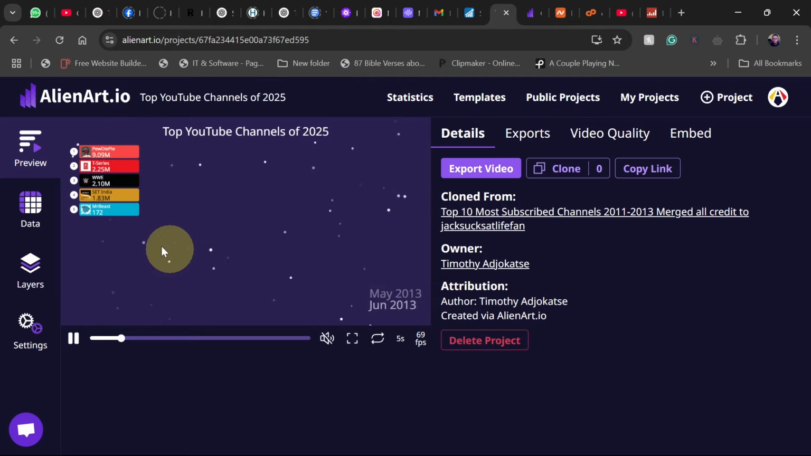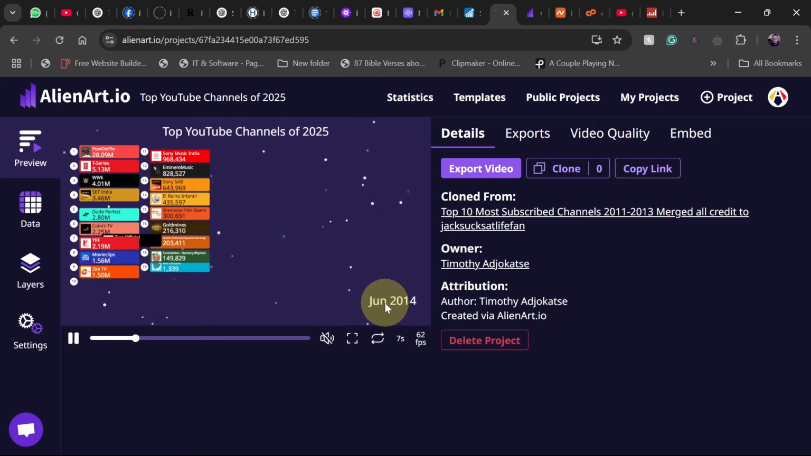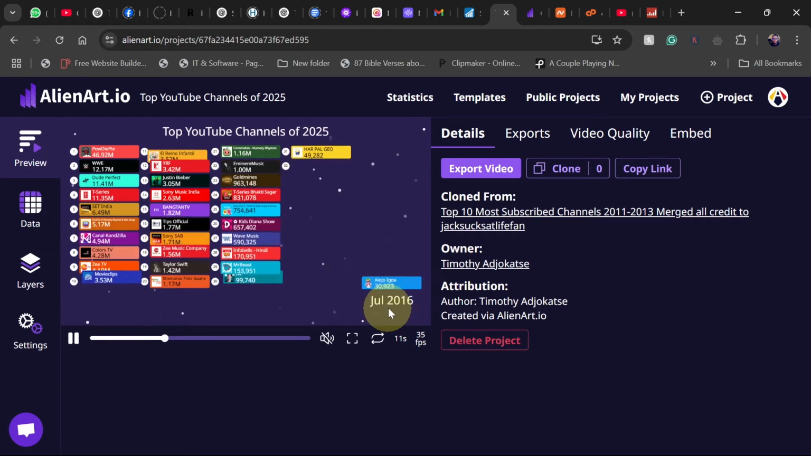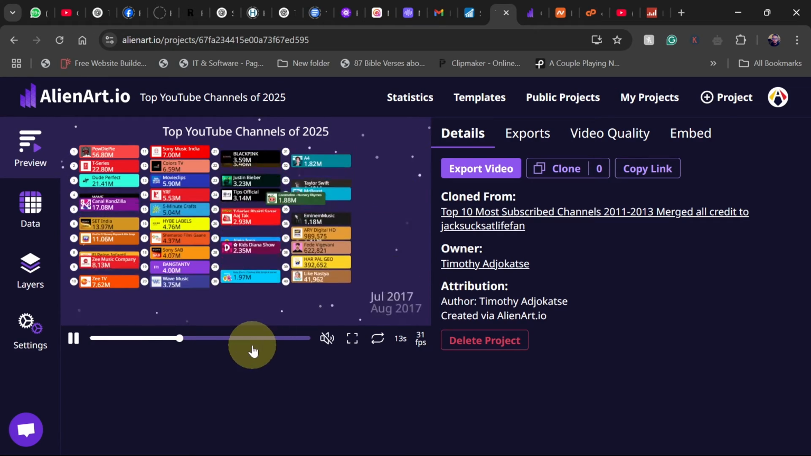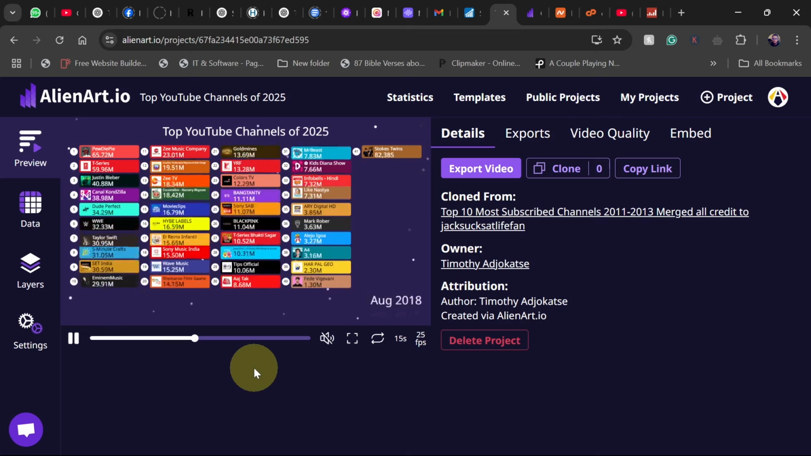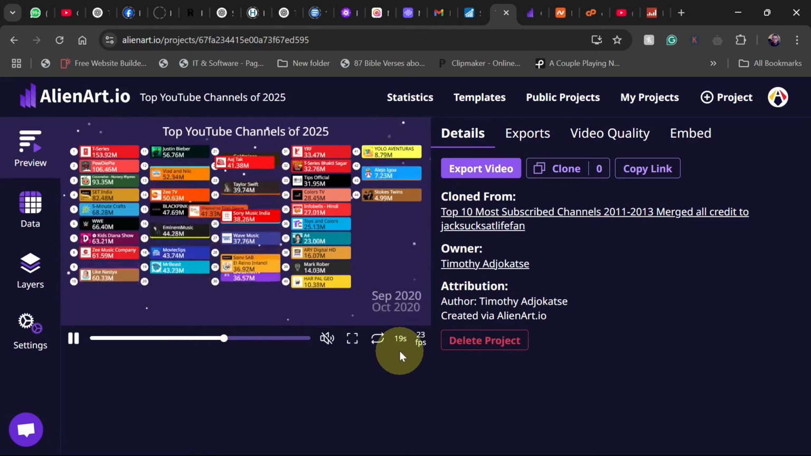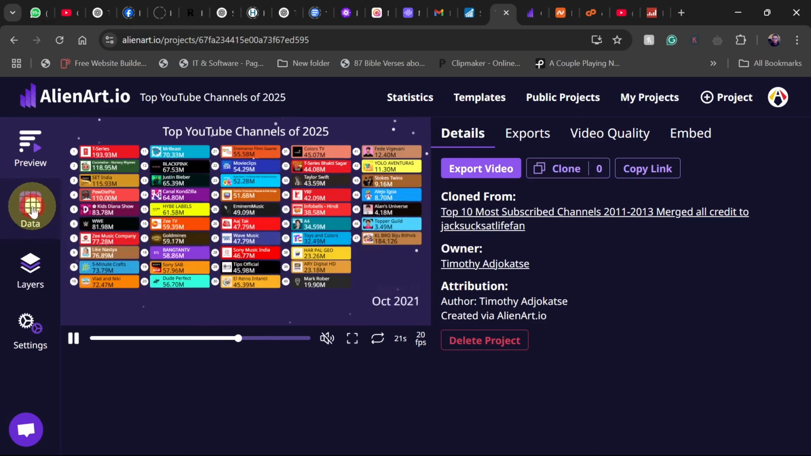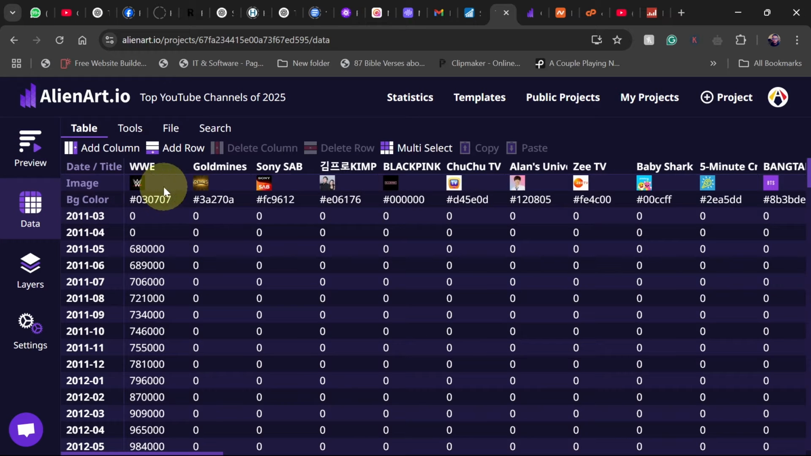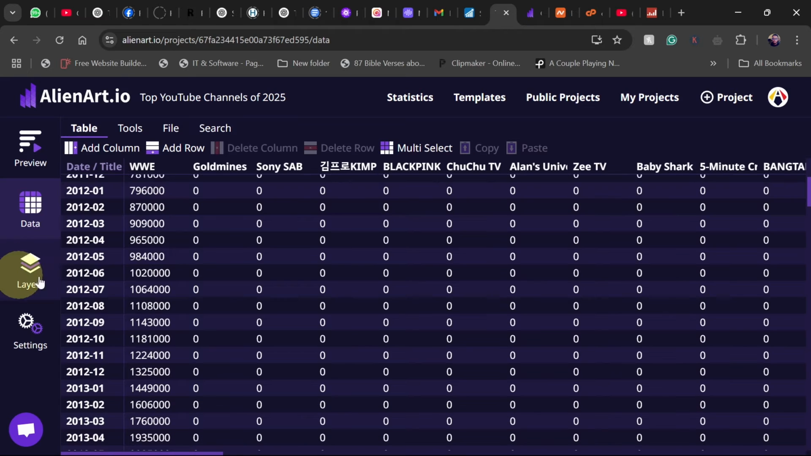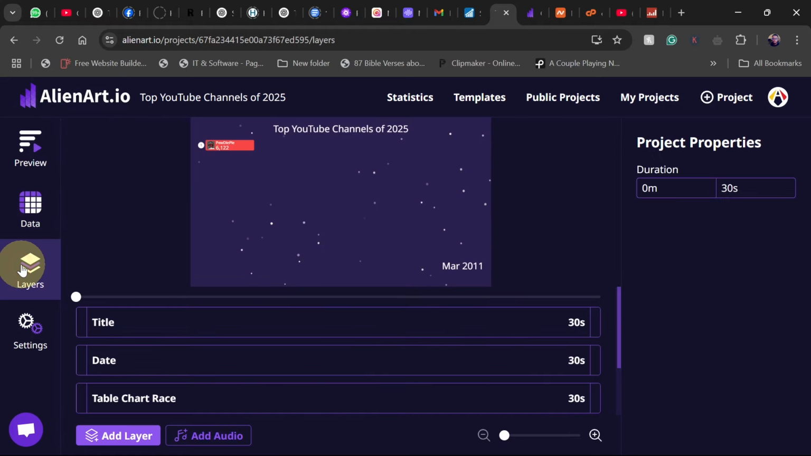And there you have it. You can see how this data is being populated, and it's going to generate the year over here for me all the way up to 2025. So this is basically the preview of how this data is going to look like. But what you need to do is, this is just going to be in just some few seconds. Just go to data here, and you can see these are the data that is basically giving me that. So you can see I have the data here. But when you go to layers, you can make some few modifications. You can see this is just about 30 seconds.